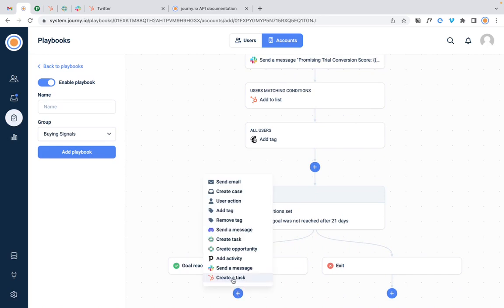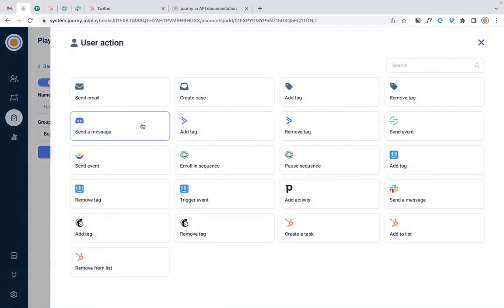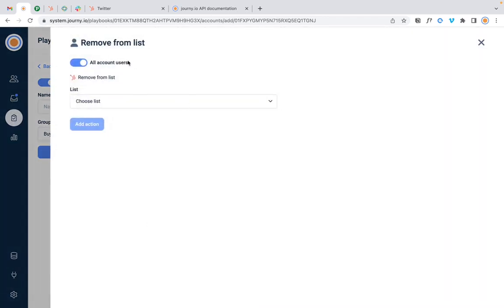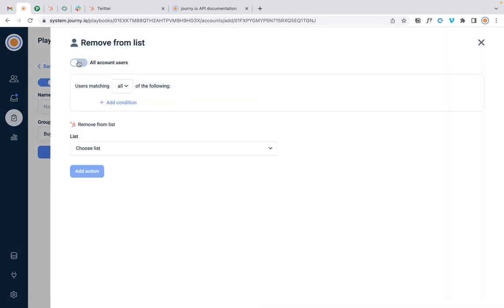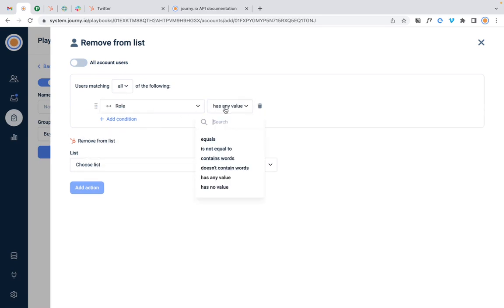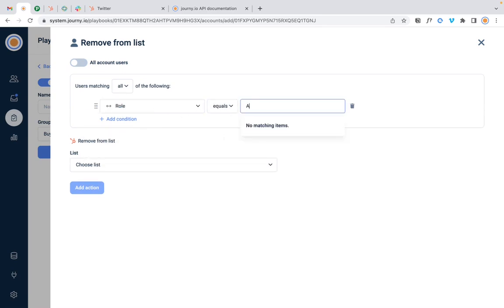Well, the first thing that we're going to do is have a user action again with the same users, that we're going to remove them from a certain list. And so we had the condition, so let's just do a simple condition now. Role equals admin. That is now removed from this list.